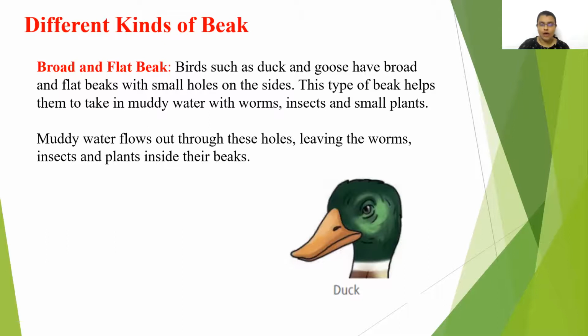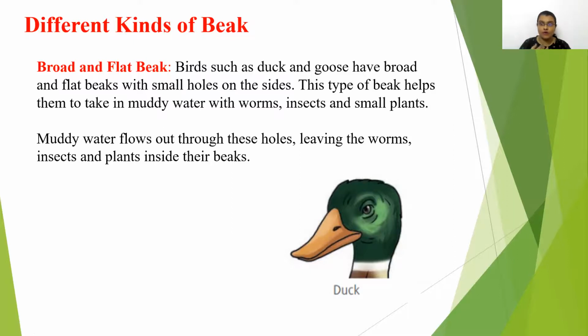Okay, now you all have seen ducks, right? They have a broad and flat beak. Why do they have a broad and flat beak, children? Along with that, you can see one more thing. They have holes over here. Yes, you can see in the picture also. This type of beak helps them to take in muddy water whenever they are in the water.